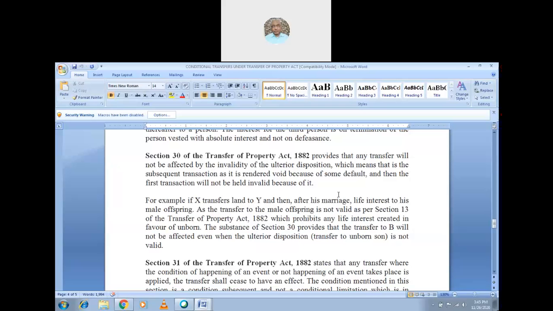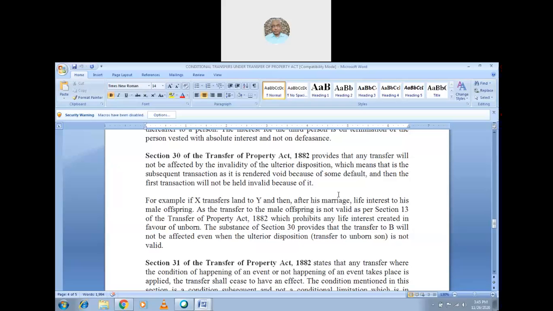The transfer to the male offspring is not valid as per section 13 of the Transfer of Property Act 1882, which prohibits such a life interest created in favor of the unborn. If the unborn person is not in existence, then it cannot be counted.